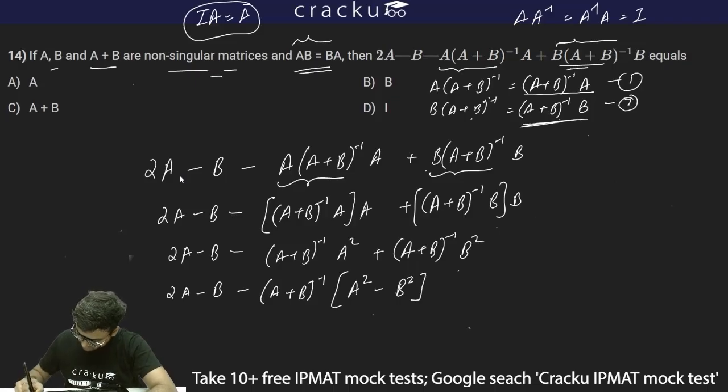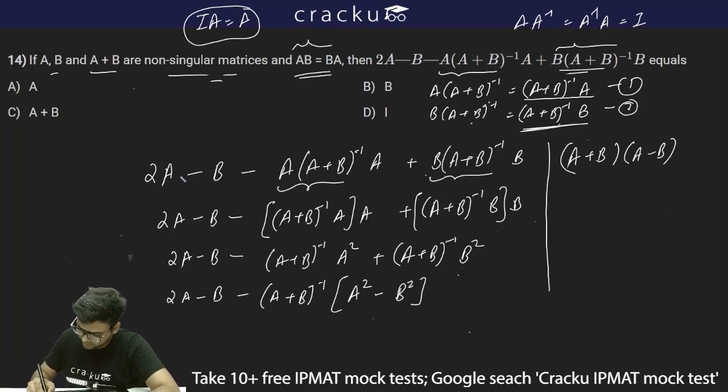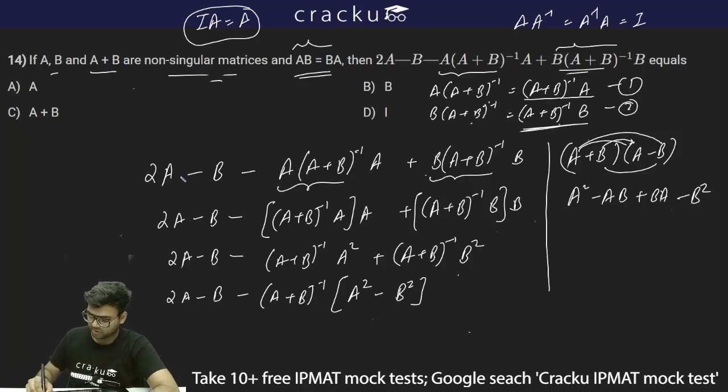Now if I just roughly do the right hand side, A plus B into A minus B, this will be equal to A square, A into A, minus A into B, so A square minus AB, plus B into A, so plus BA, and B into minus B, so minus B square. So A plus B into A minus B can be written as A square minus AB plus BA minus B square.